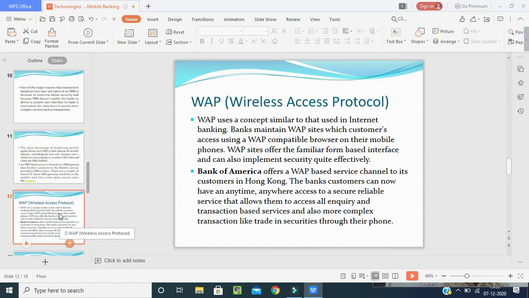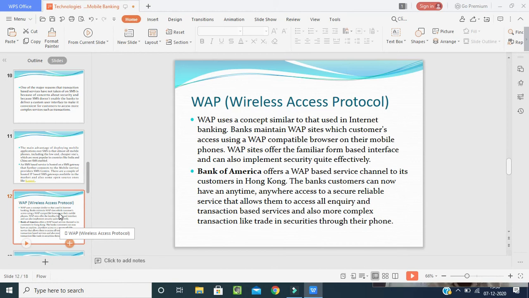So what is the use of these websites? It offers the familiar form-based interface, and can also implement security quite effectively. That means this wireless protocol helps the customer by providing security, like a password, or any voice recorder. A big businessman or an organization or firm will keep three passwords. In a password, one more password will be there. Again, in that password, one more password will be there. Two or three passwords will be there. That will be helpful for keeping the funds secure quite effectively.